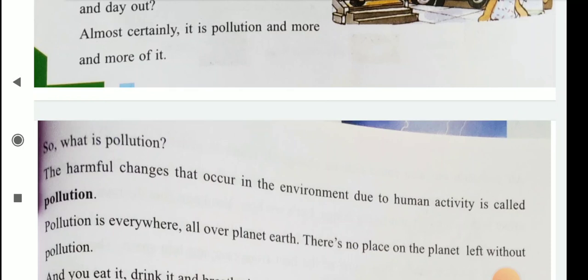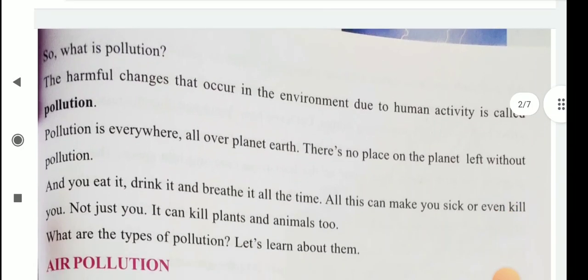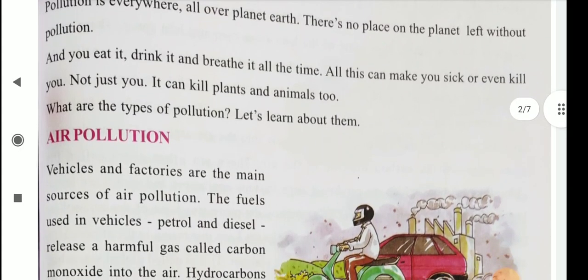Then pollution is everywhere all over planet Earth. There is no place on the planet left without pollution. And you eat, drink, and breathe it all the time. All this can make you sick or even kill you. Okay. So first of all, we discuss air pollution.